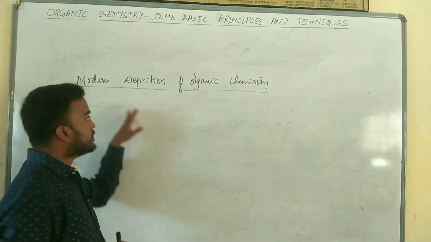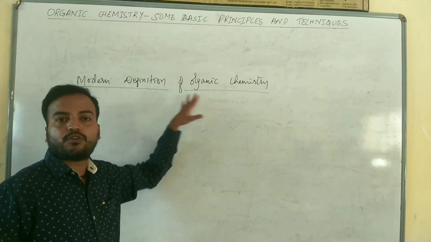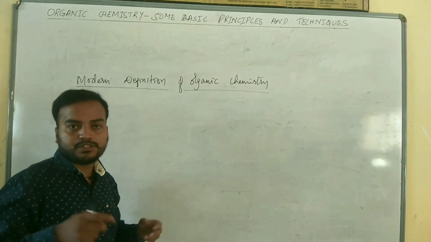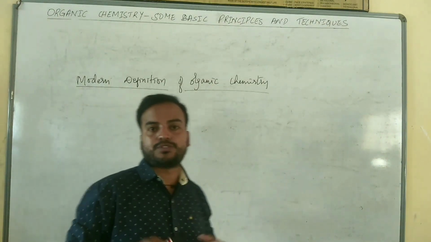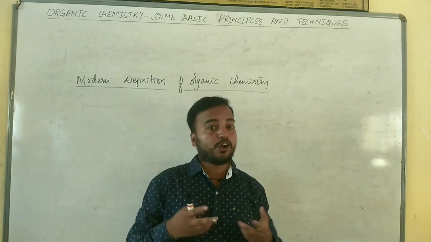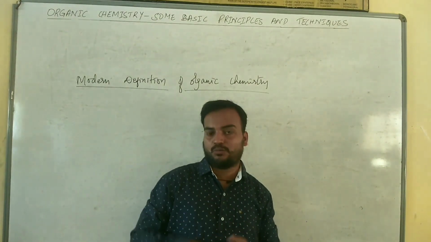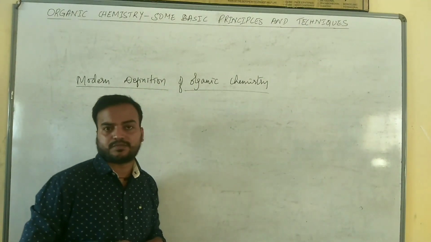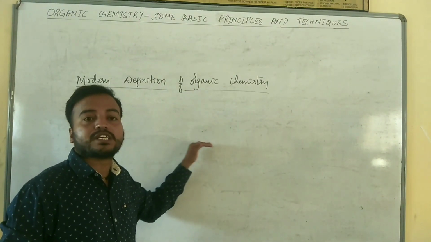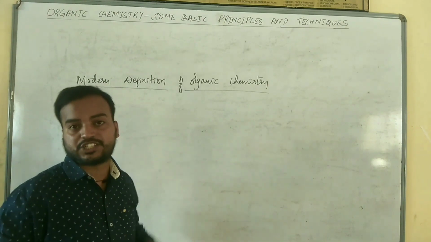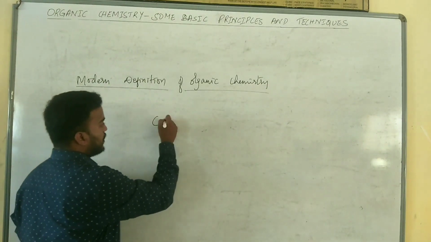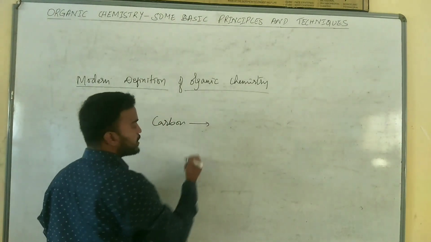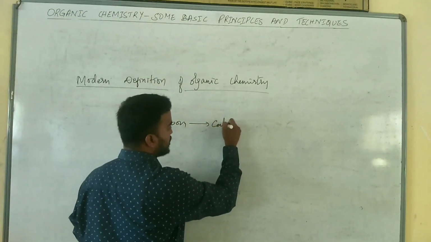The next topic is modern definition of organic chemistry. We have studied carbon and its compounds in class 10, and you have a little bit of idea of carbon and its compounds. Carbon is a very interesting element, and it shows a special property called catenation.